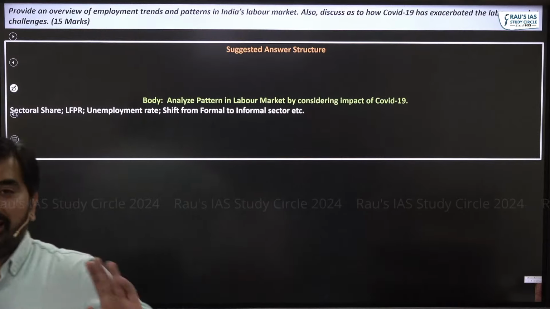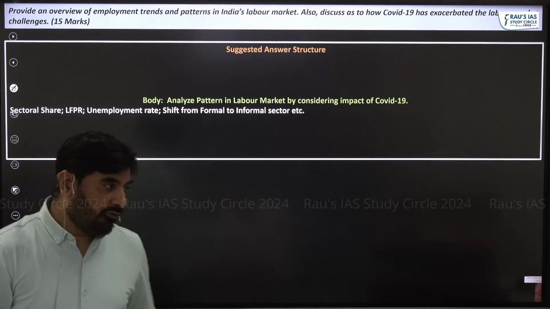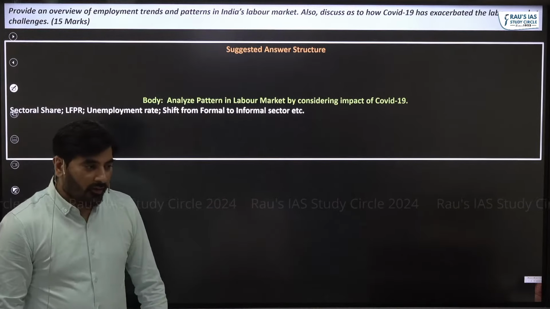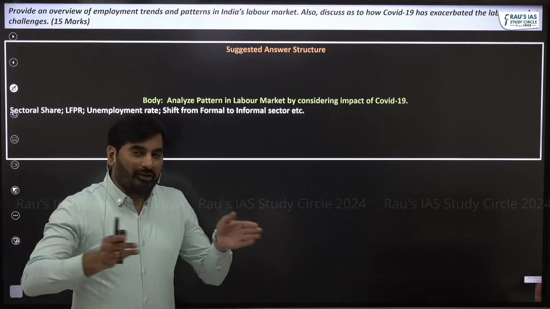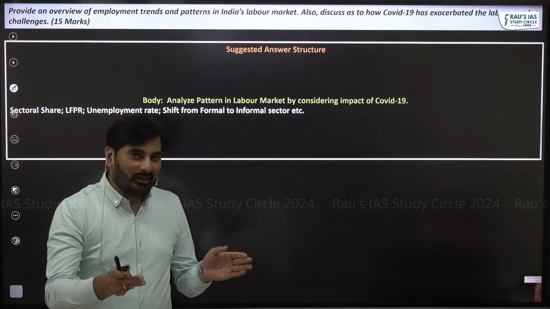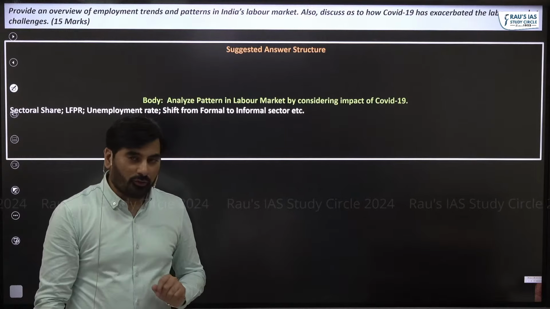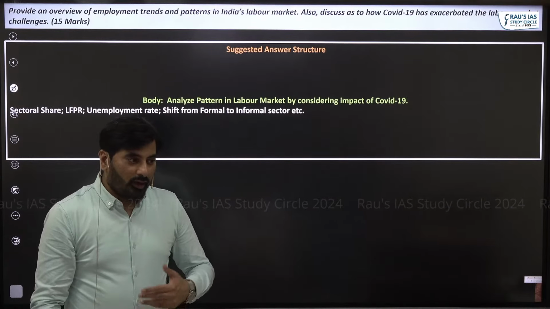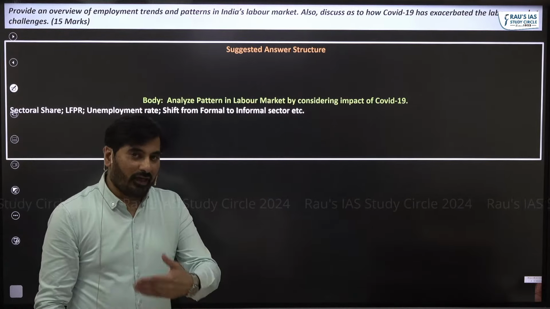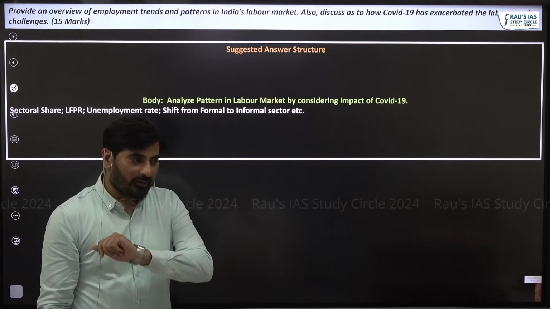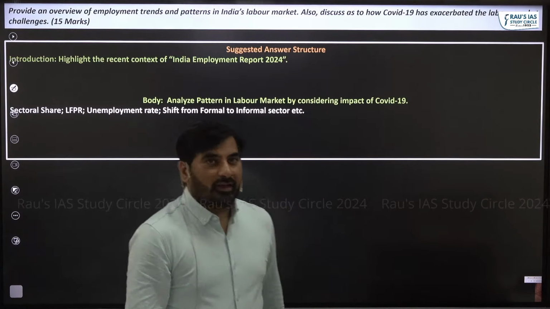What can be the intro here? In the intro you can set the context by highlighting the ILO's report, that is India Employment Report 2024. You need to set the context. In what way can you set the context? Let's see here. You can see the intro.